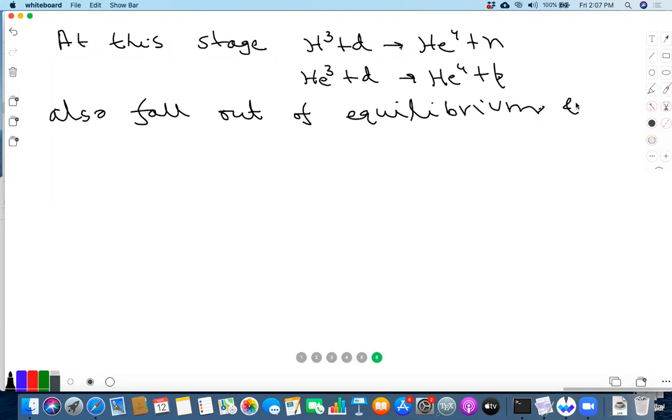Basically NH3 lambda cube, NHE3 lambda cube, NHE4 lambda cube, everything gets frozen.